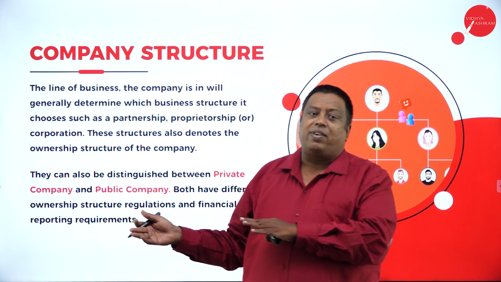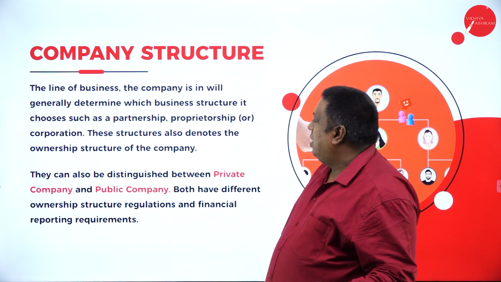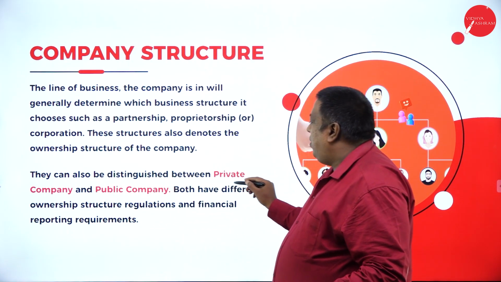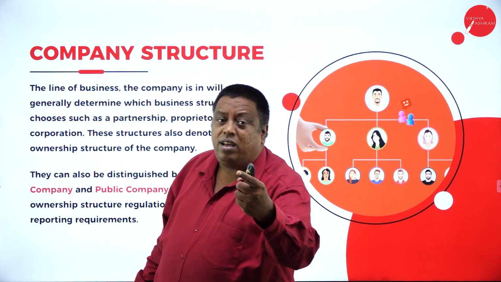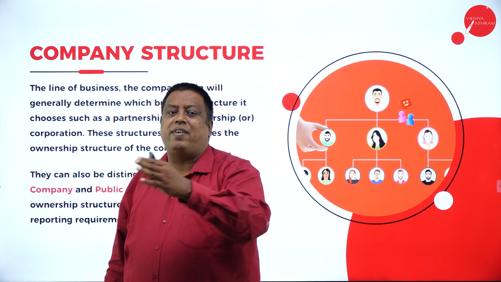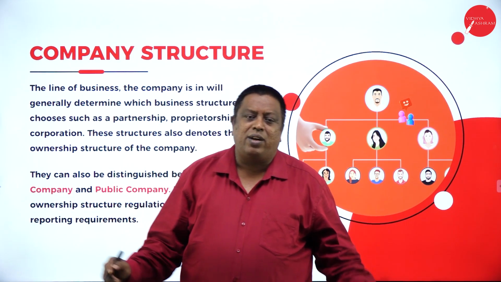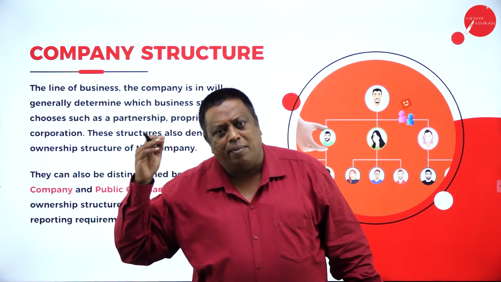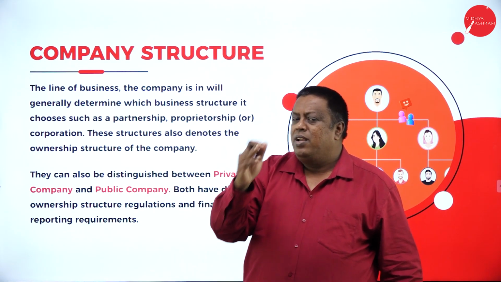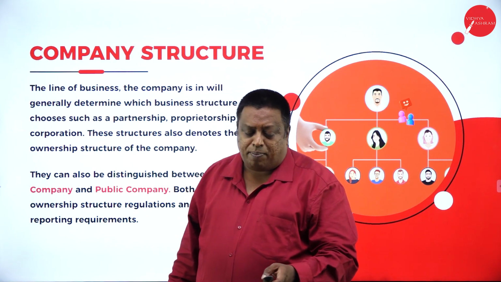Without deciding that, we cannot proceed. There can also be a distinction between a private company and a public company. Both have their own rules and regulations for starting, which we are going to discuss in the upcoming sessions.